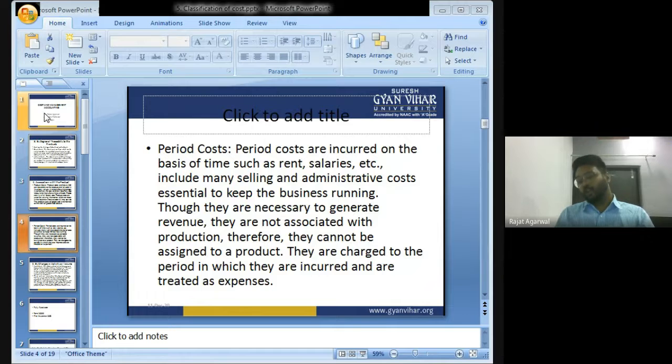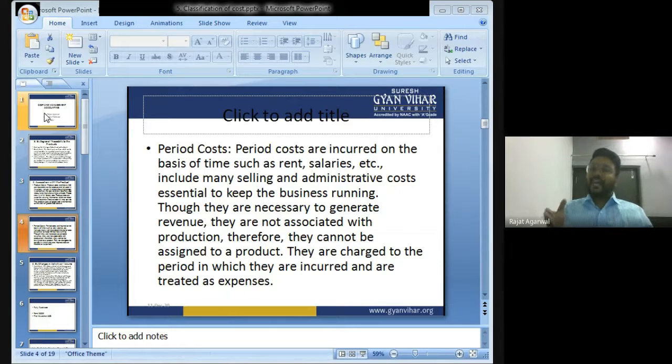What is period cost? As the name suggests, period costs are incurred on the basis of time. For example, to manufacture this calculator, I have taken a factory on rent. The rent of the factory is rupees 50,000 per month.